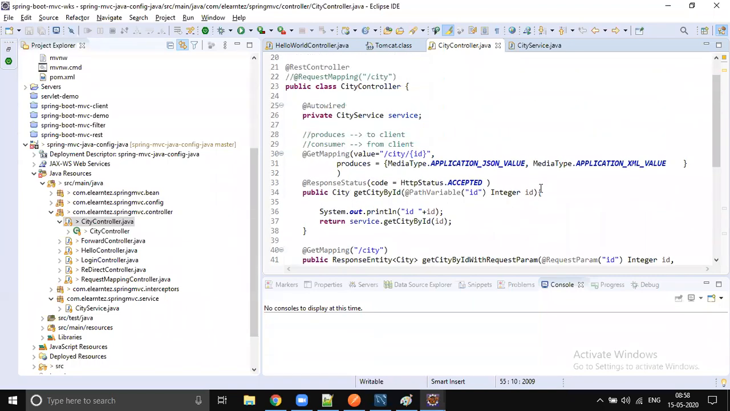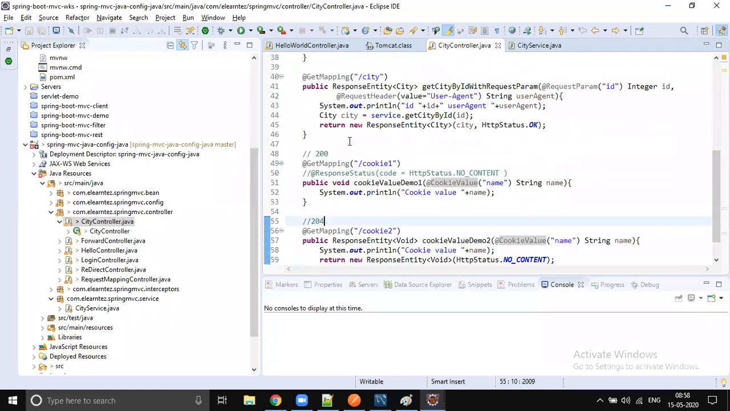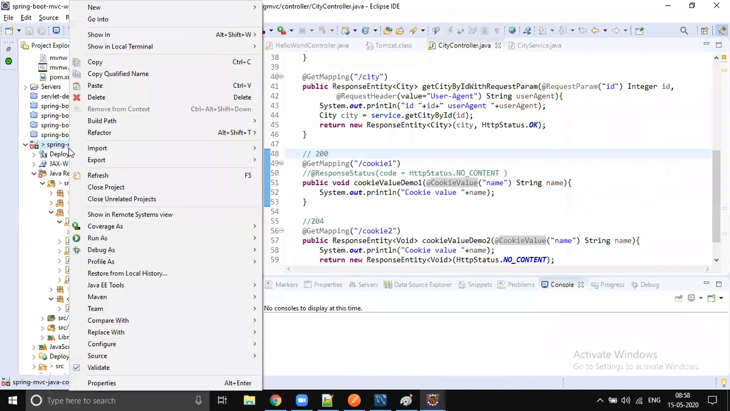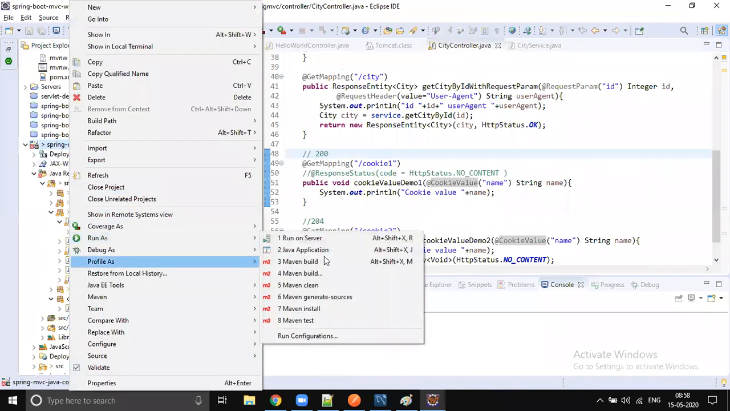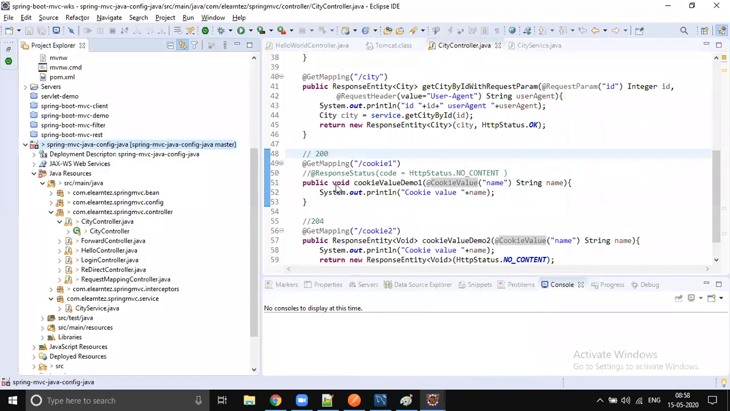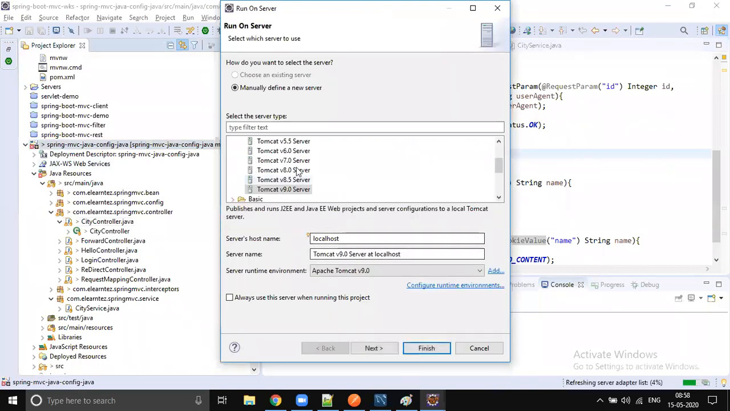We will run this code and we will see examples. It's a plain, direct one, so we can directly run this and see the response. This is not a Spring Boot application, so I have to run this on the server. Right click, run as server. So again, our favorite Tomcat 9.